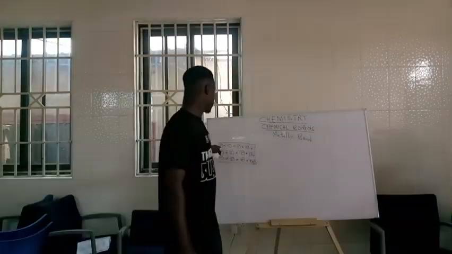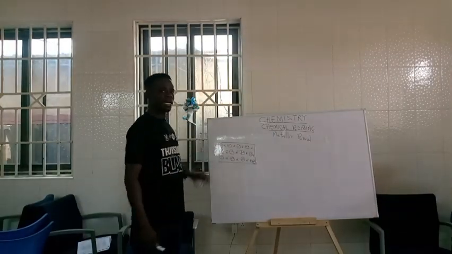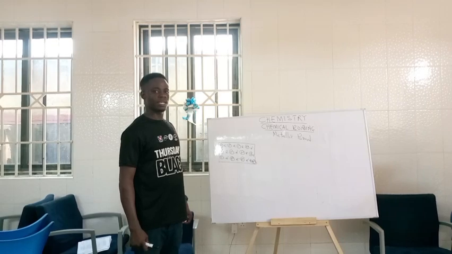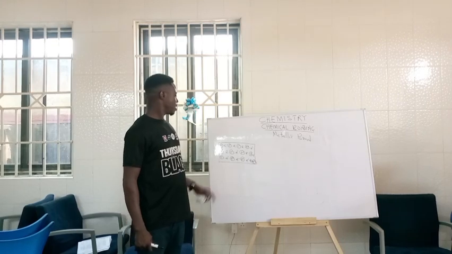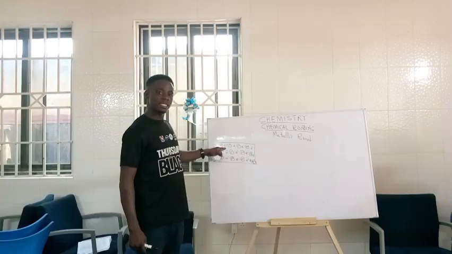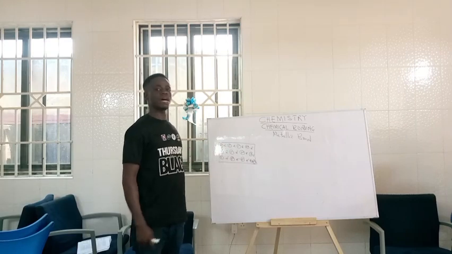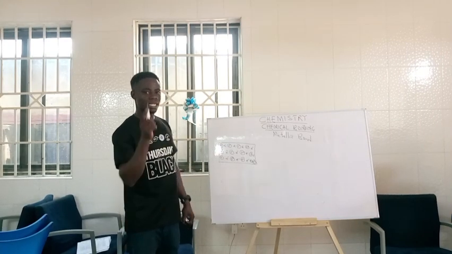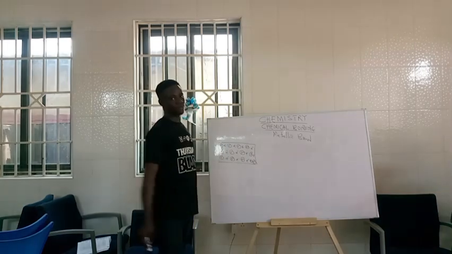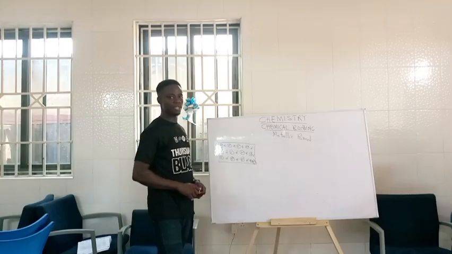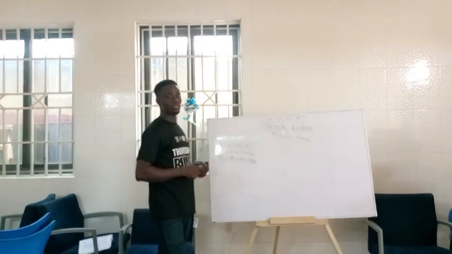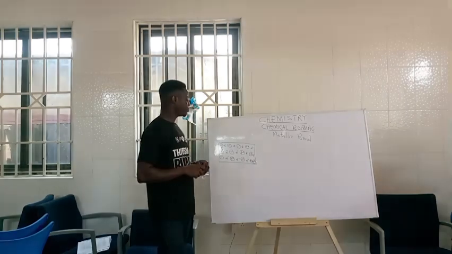So metallic bonding is simply defined as the electrostatic force of attraction between a fixed metallic ion and a delocalized electron around the cation. That is the definition of metallic bonding.